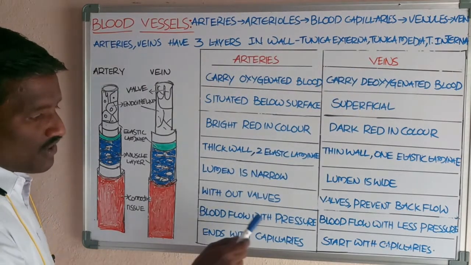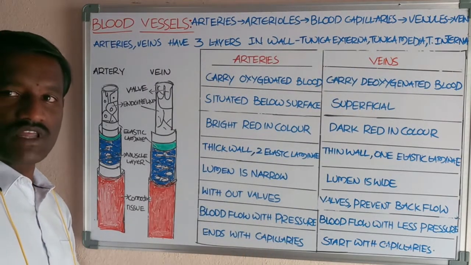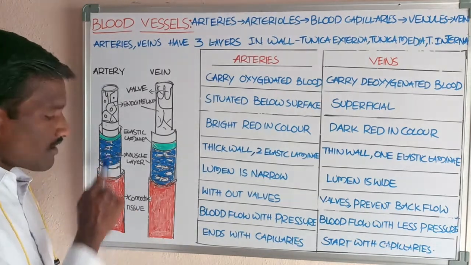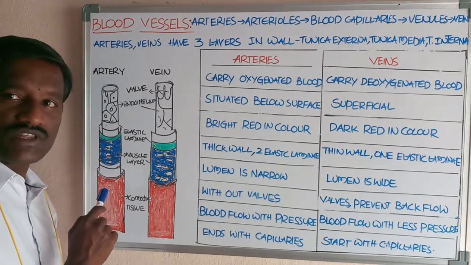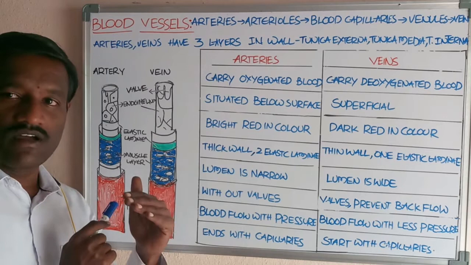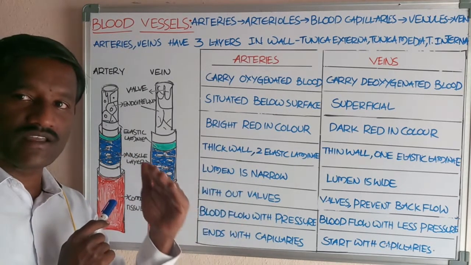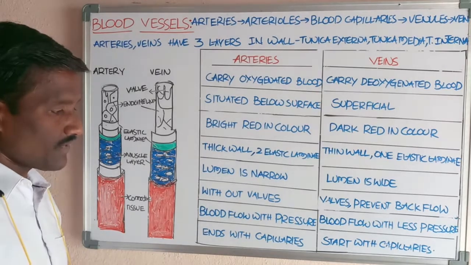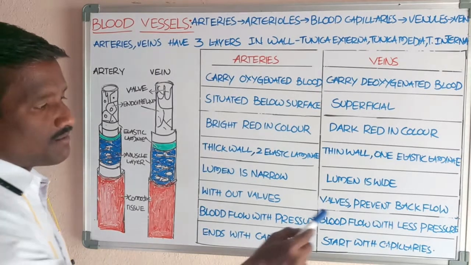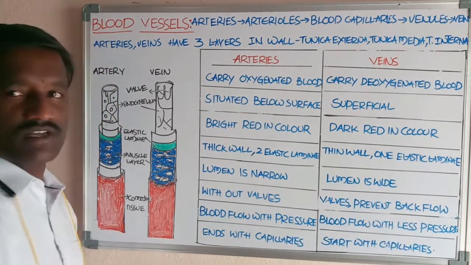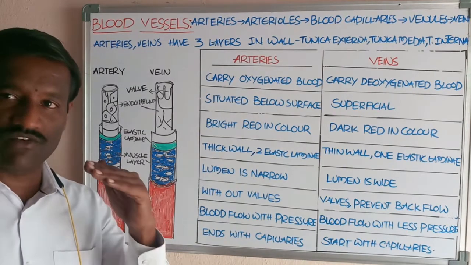Next, blood flow and pressure. In the arteries, the blood flows with high pressure, normally 120 by 80 mmHg. In the veins, blood flows with low pressure.